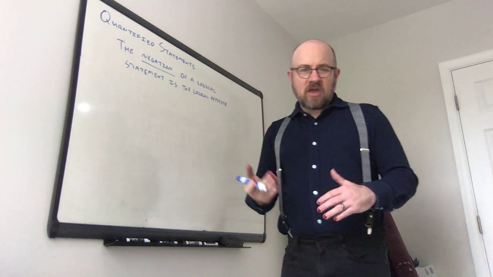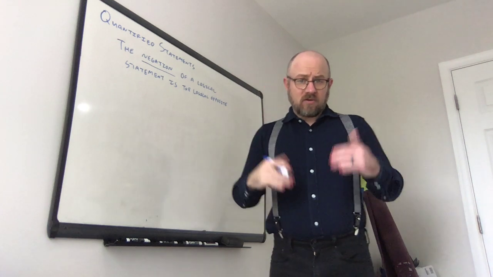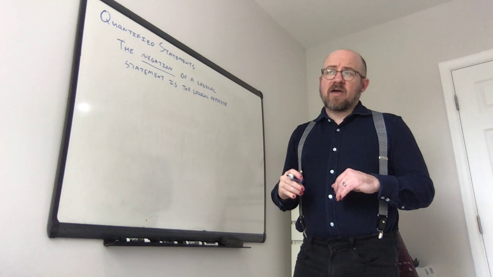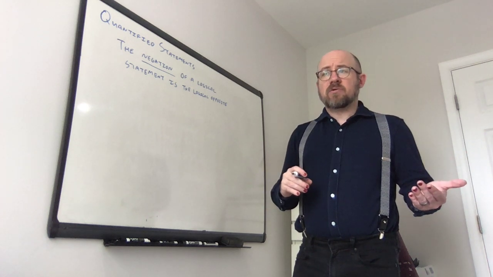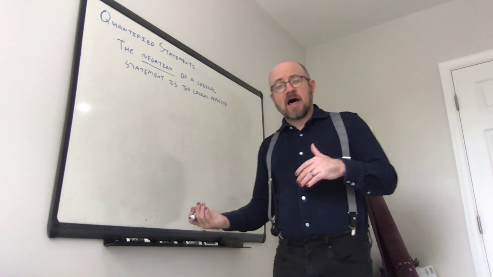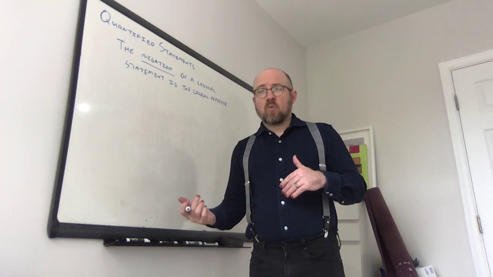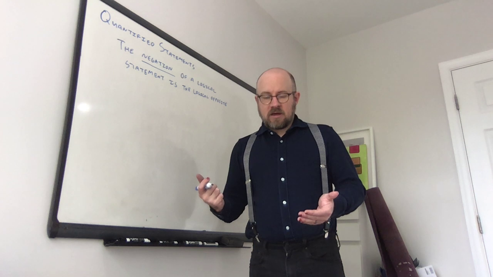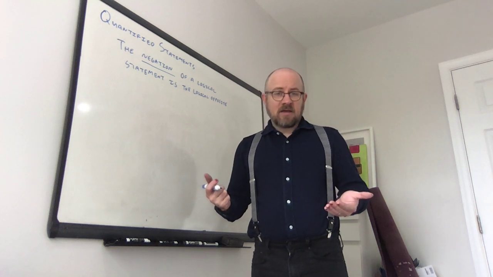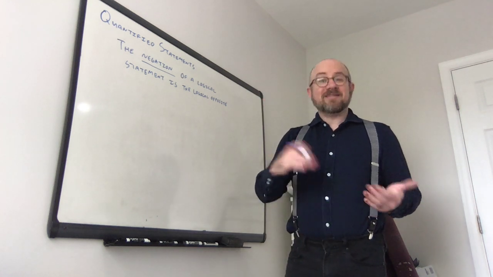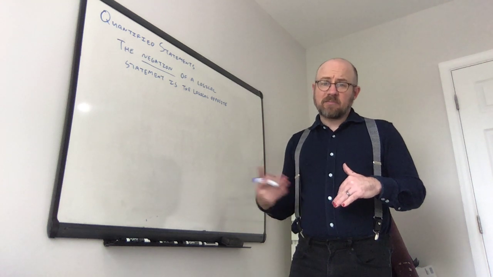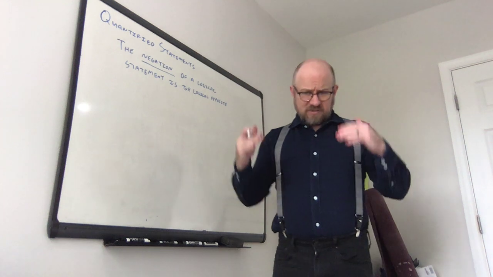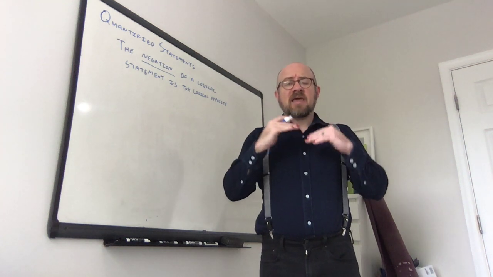Basically adding in the word not is the negation. It makes something not true. So for example, if my statement were the sky is blue, the negation would be the sky is not blue. If my statement were the number 3 is even, my negation would be the number 3 is not even. You could also say the number 3 is odd because odd is the opposite of even. So sometimes there are some fuzzy ways, but generally it's saying this is not true.